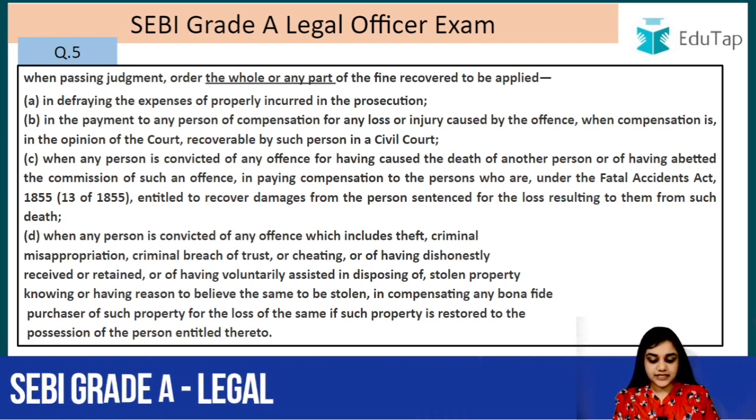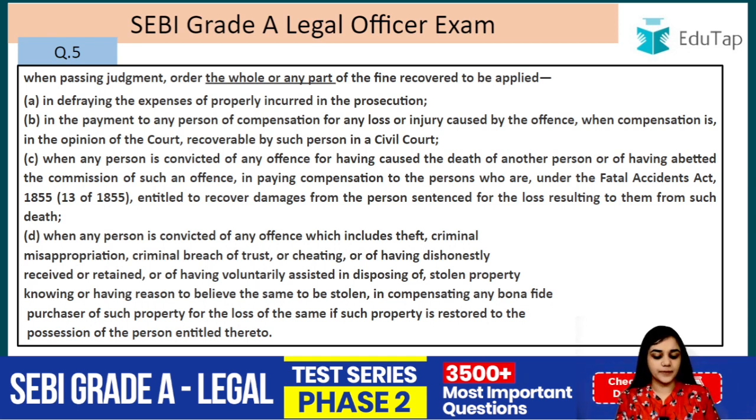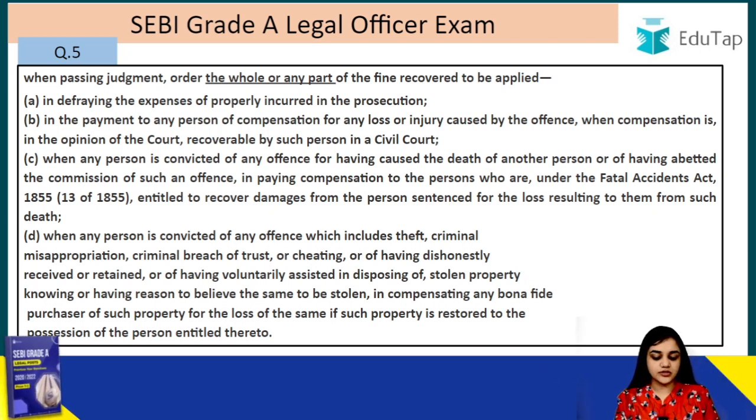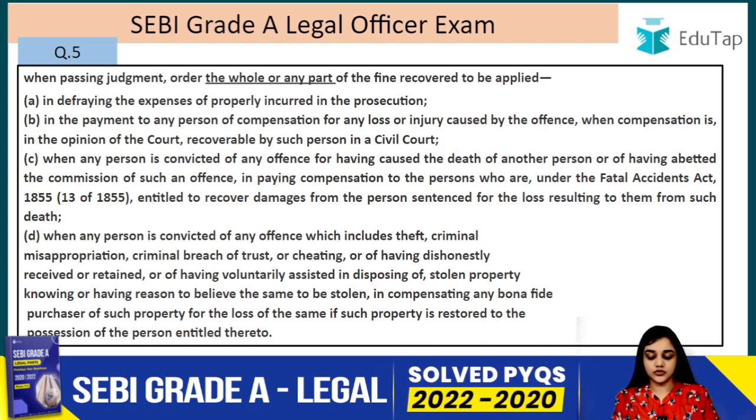When any person is convicted of any offence for having caused the death of another person or having abetted the commission of such an offence, in paying compensation to the persons who are under the Fatal Accidents Act 1855 entitled to recover damages from the person sentenced for the loss resulting to them from such death.